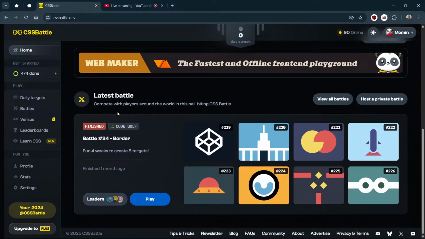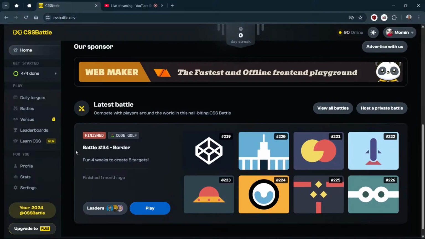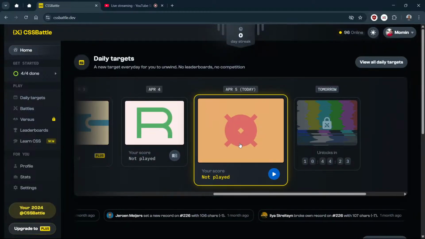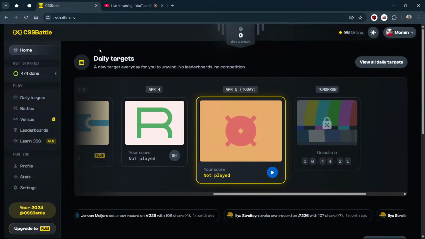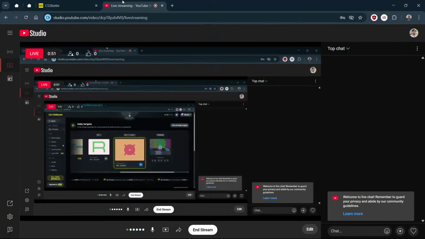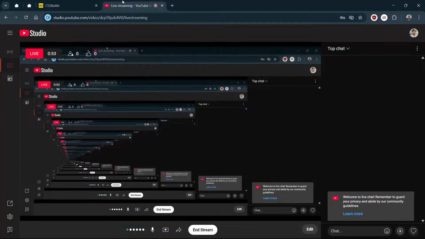No, the latest battle finished 1 month ago. Okay, we don't have any active battle, but we have some daily targets, and we can also do some previous battles, so that is what we will do.